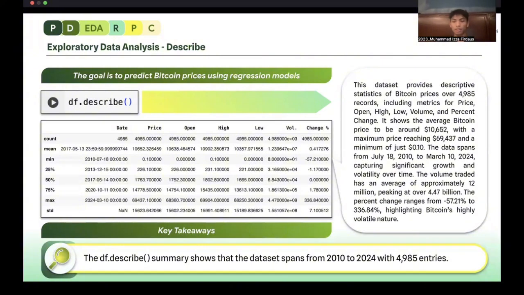The data spans from July 18th, 2010 to March 10, 2024, which captures a significant growth and volatility of Bitcoin over time. The volume traded has an average of approximately 12 million, peaking at over 4.47 billion.